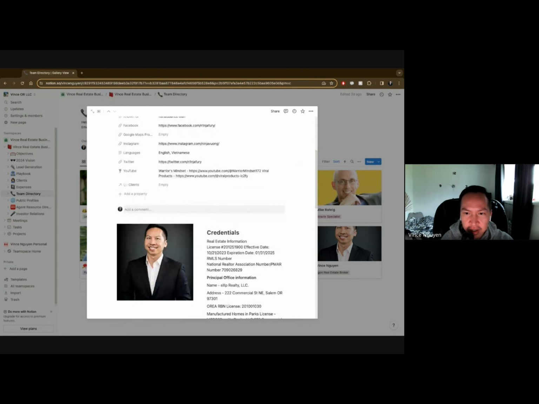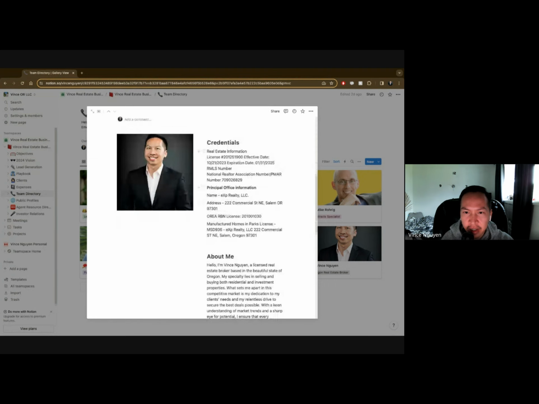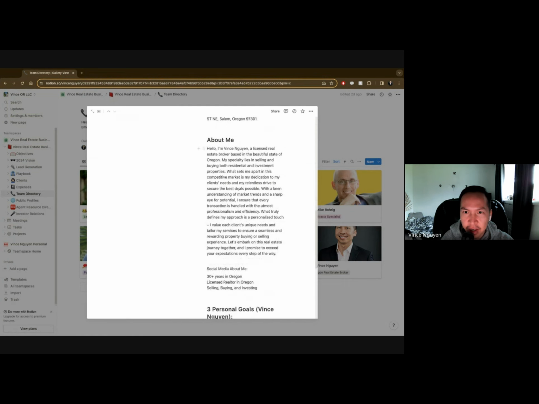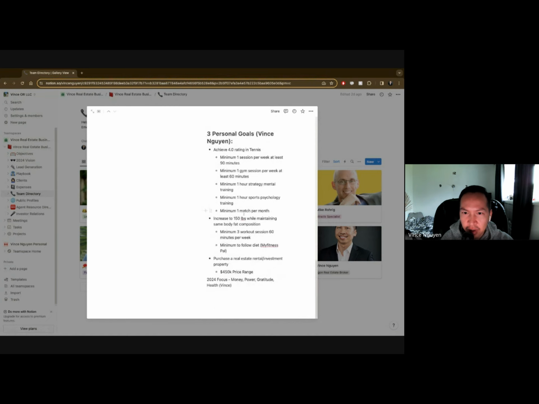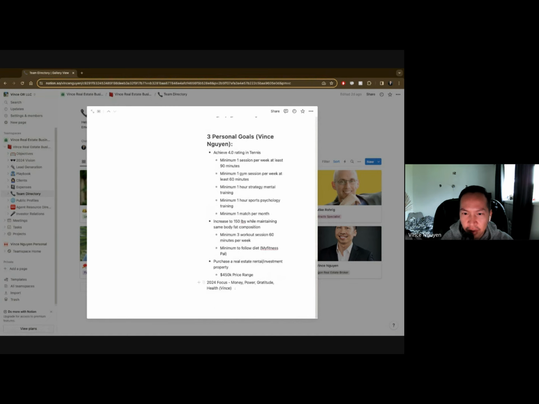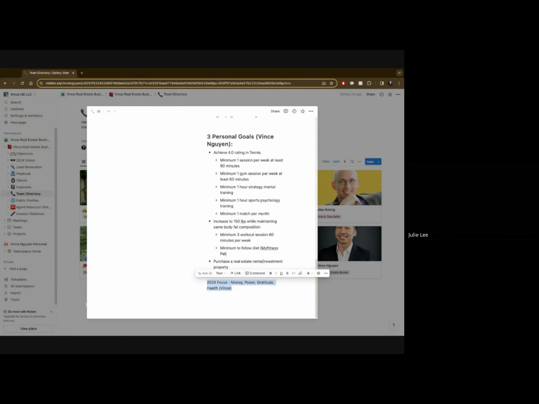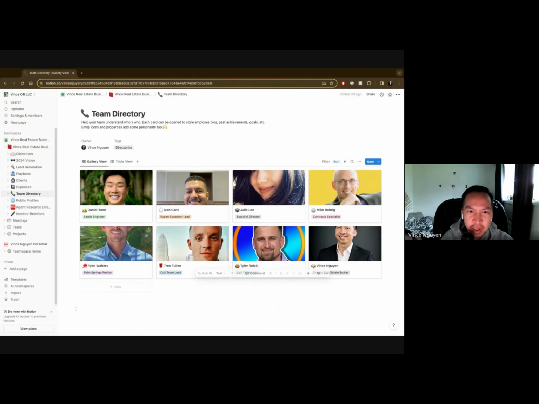A little bit more information about my credentials and information, I just have it in here. It's easy to find. If I need to copy and paste it somewhere, I can go in here and find it very quickly. And there's some information about me that I wrote, and then some goals as well. So 2024 focus, apparently, after taking a test, is money, power, gratitude, and health. So that'll be interesting. You can switch this up if you needed to.